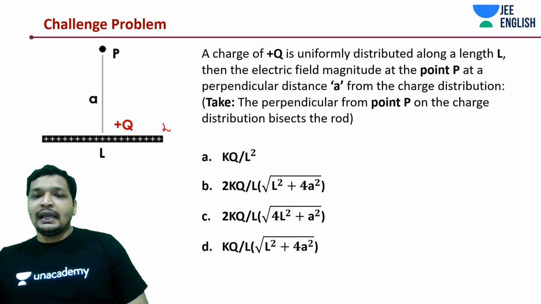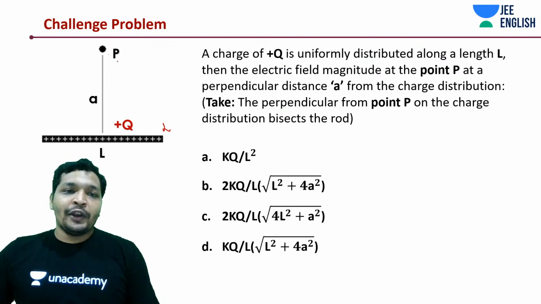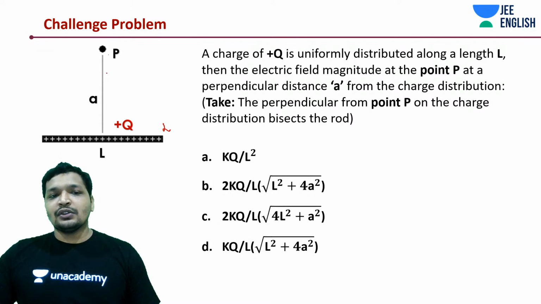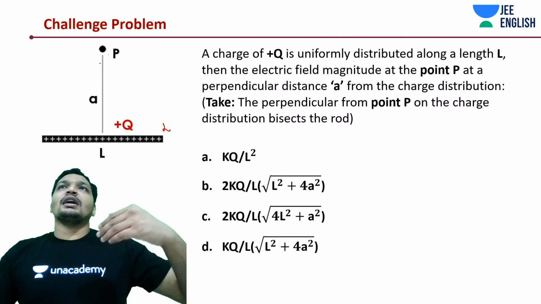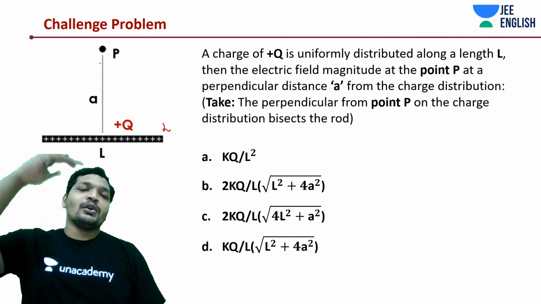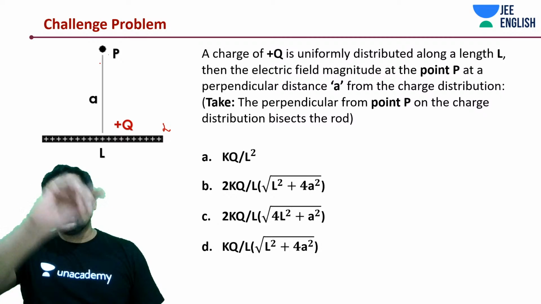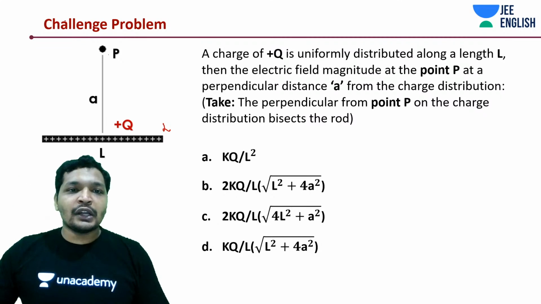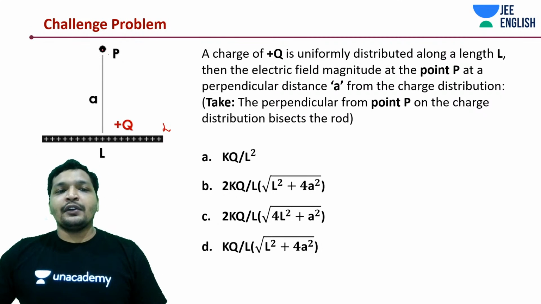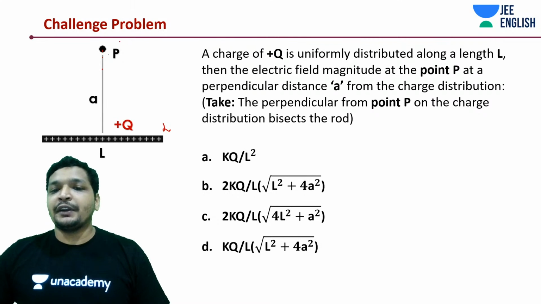And then the electric field magnitude at point P. Now this point P is at a perpendicular distance, not in the same line but out of that line. It can exist anywhere in space, but for now we are going to assume that if I draw a perpendicular, it's going to be a perpendicular bisector.